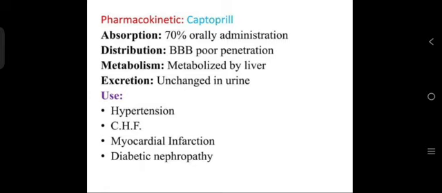Uses of antihypertensive drugs are hypertension, CHF, myocardial infarction, diabetic nephropathy. Then adverse effects are hypotension, cough, rashes, angioedema.